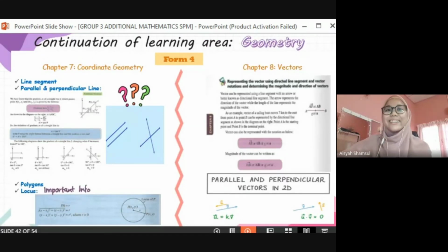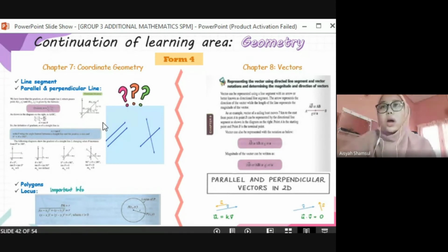Okay. So let's see one by one. In chapter 7, it has line segment. A line segment is a part of the straight line with 2 end points with a specific length or distance. Next, students learn about parallel and perpendicular lines.